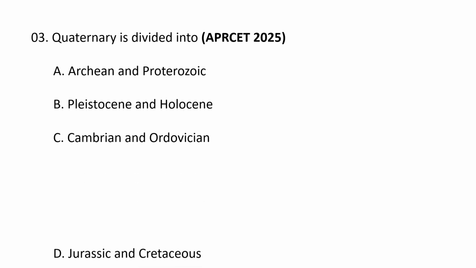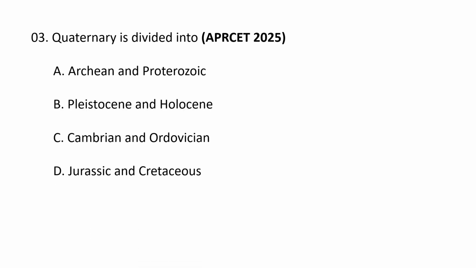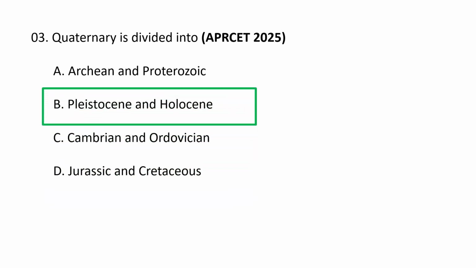Next question. Quaternary is divided into A. Archean and Proterozoic, B. Pleistocene and Holocene, C. Cambrian and Ordovician, and D. Jurassic and Cretaceous. The Quaternary period, that is the Earth's most recent period, is divided into two epochs. The earlier Pleistocene, that is the Ice Age with major glaciations, and the current Holocene, that means the stable, warm interglacial time since the last Ice Age, which started about 11,700 years ago. Quaternary is divided into Pleistocene and Holocene. B is the correct option.